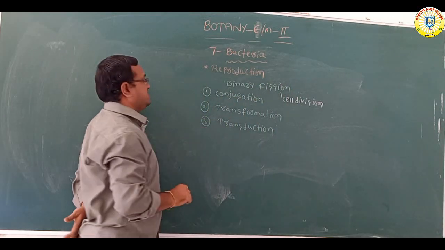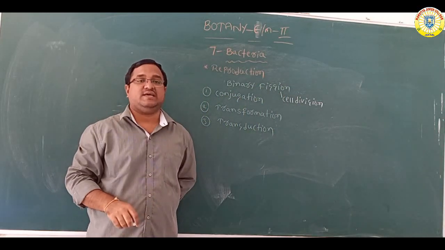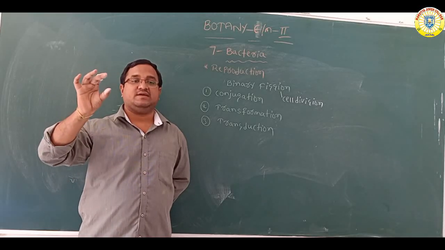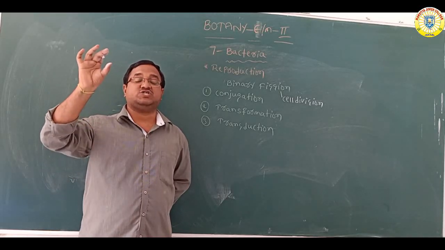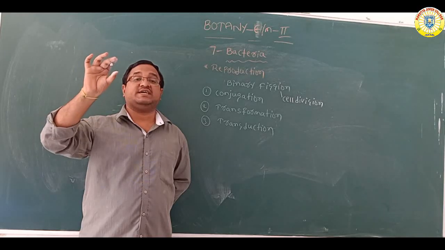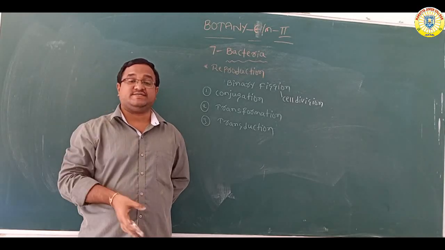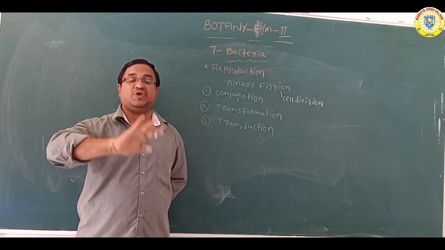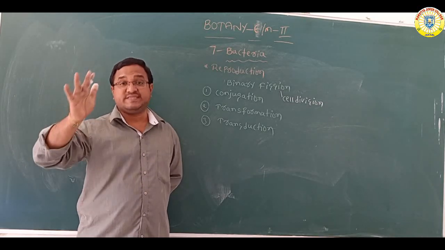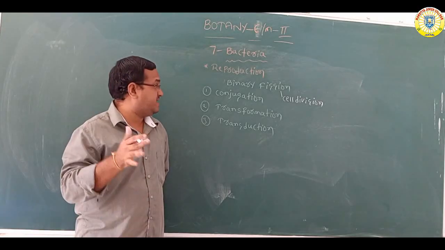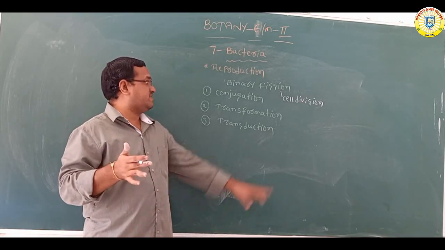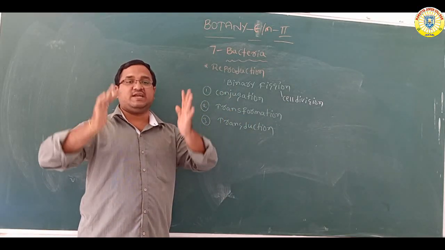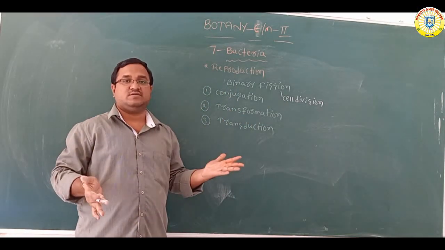In binary fission, one bacterial cell, one parent bacterium, gives rise to two daughter bacteria which are genetically similar. In this binary fission, one bacterial cell gives rise to two cells.